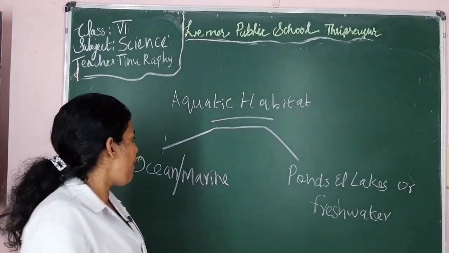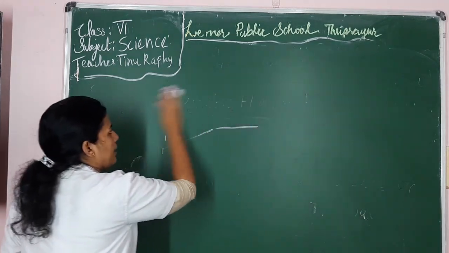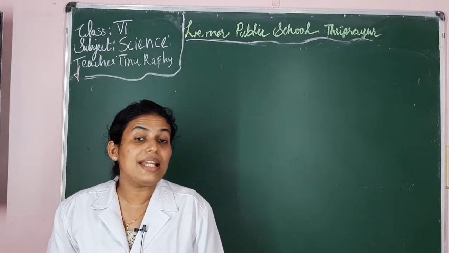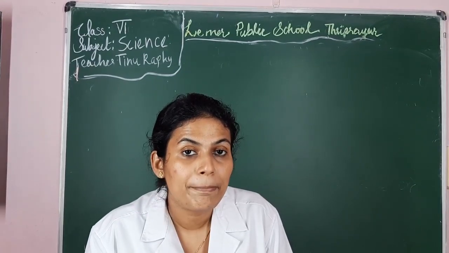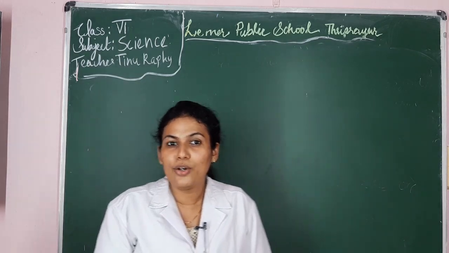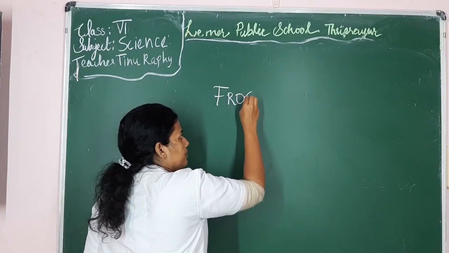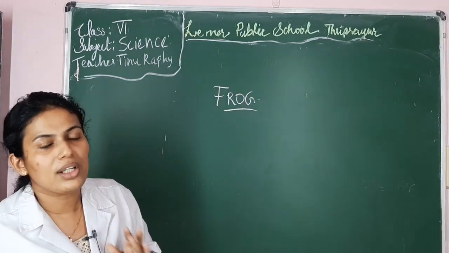Now we will learn about an organism which is terrestrial and aquatic in nature. Children, can you name an organism which can live in both terrestrial and aquatic habitats? Can you name? Yes, very good. Frog is an example, isn't it? Frog is both a terrestrial and aquatic organism.